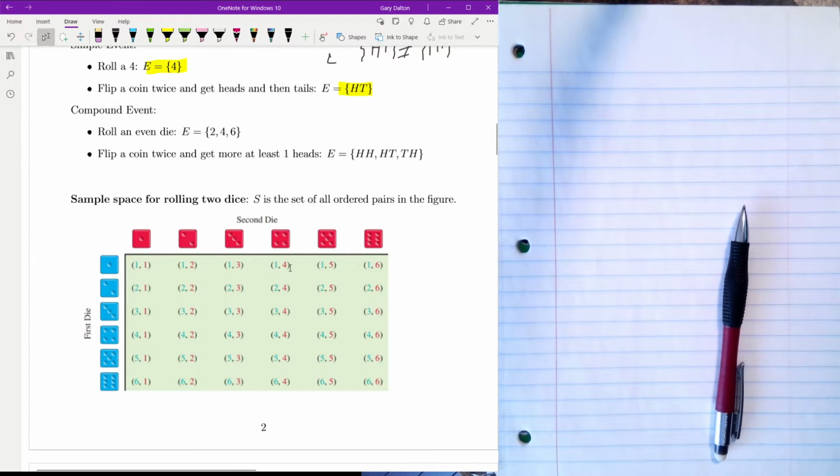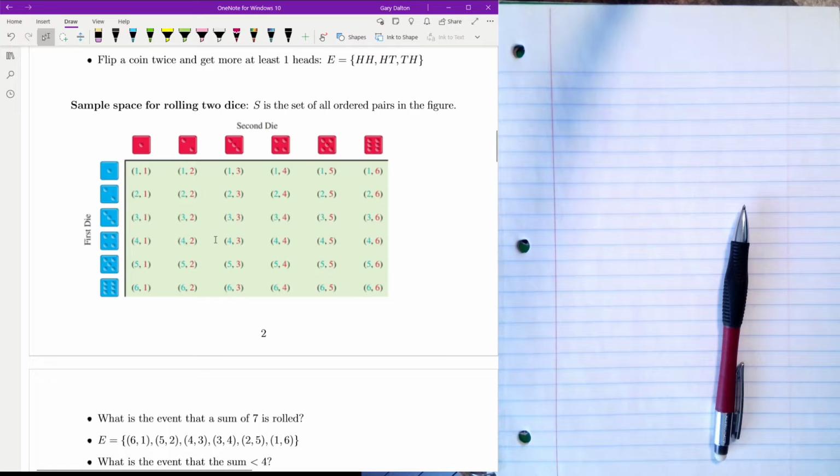What I mean by that is, if I were to say the event of rolling a 7 in this sample space, there's a lot of 7s. Let's not do 7. Let's do a simpler one.